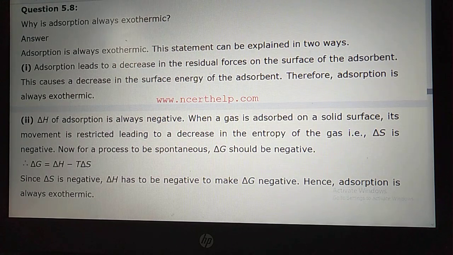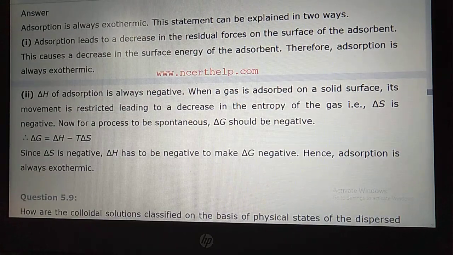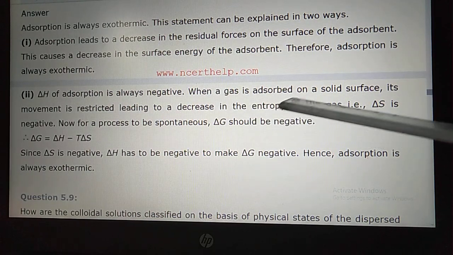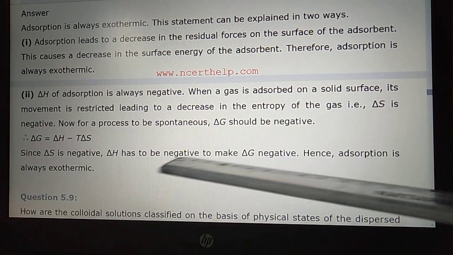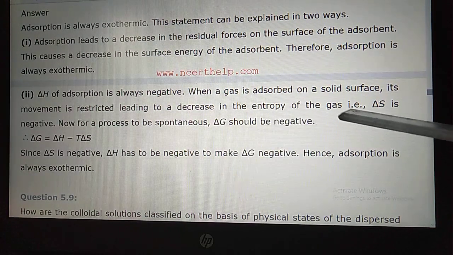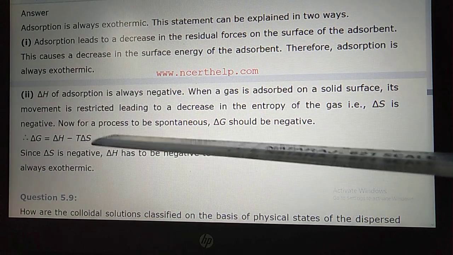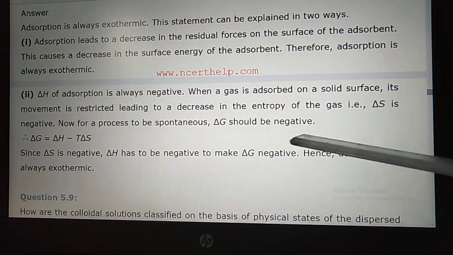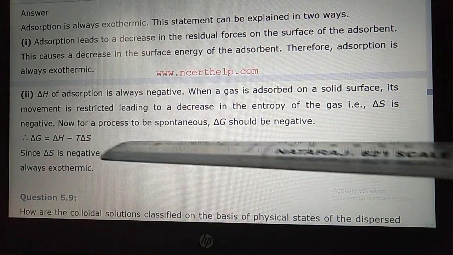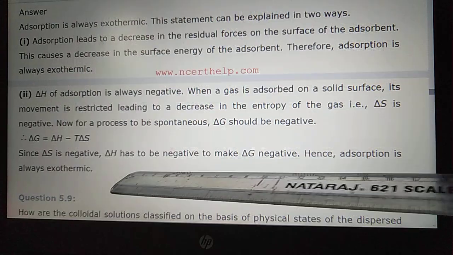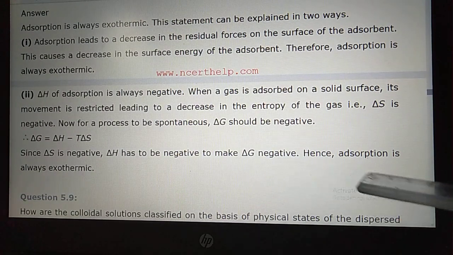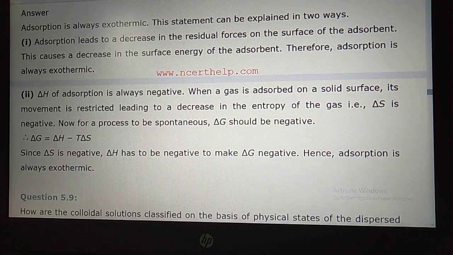Now from thermodynamics, you can explain with the help of the thermodynamic equation. Delta H of adsorption is always negative. When a gas is adsorbed on a solid surface, its movement is restricted, leading to a decrease in the entropy of the gas, that is, delta S is negative. Now, for the process to be spontaneous, delta G should be negative. Since delta G equals delta H minus T delta S, and delta S is negative, delta H has to be negative to make delta G negative. Hence adsorption is always an exothermic process.